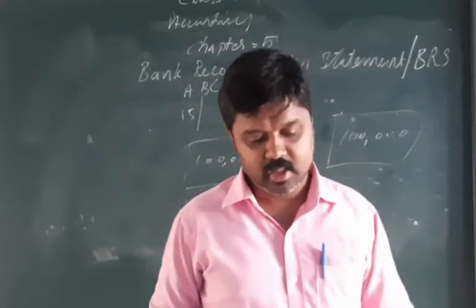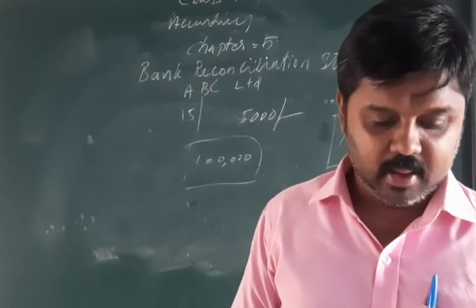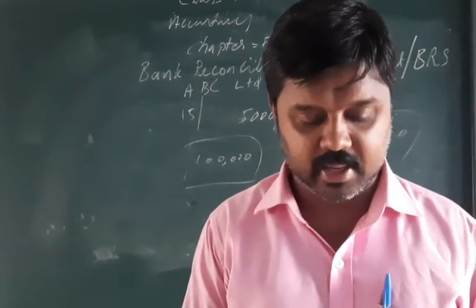This is one case, and another is a cheque paid into the bank but not yet collected.